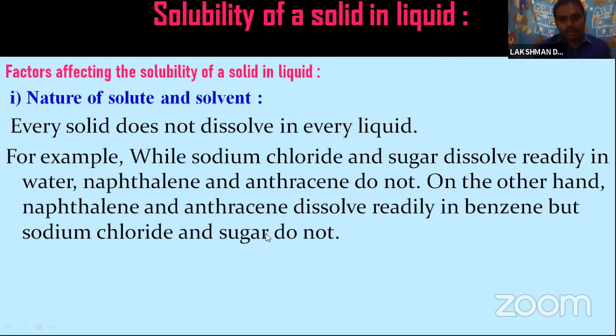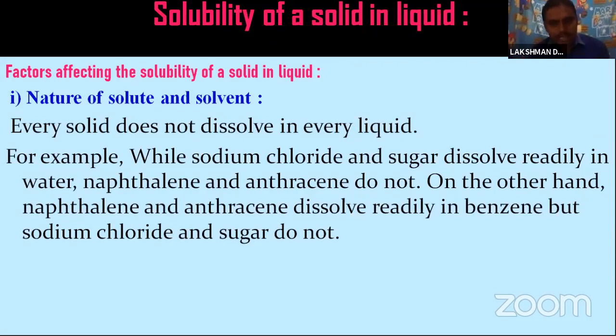Clearly you can observe here, sodium chloride and sugar dissolve in water but not in benzene. Naphthalene and anthracene dissolve in benzene but not in water. That means polar solutes dissolve in polar solvents only, and non-polar solutes dissolve in non-polar solvents only.